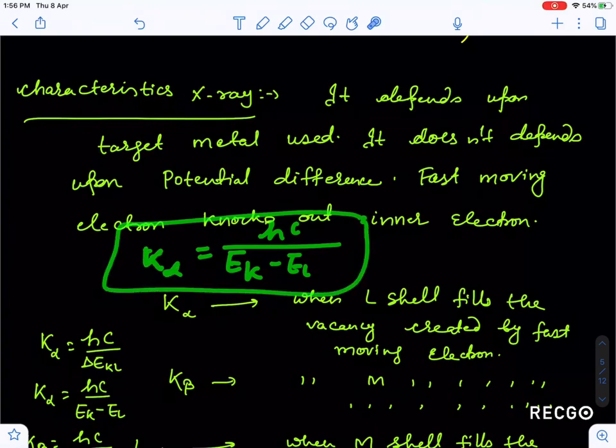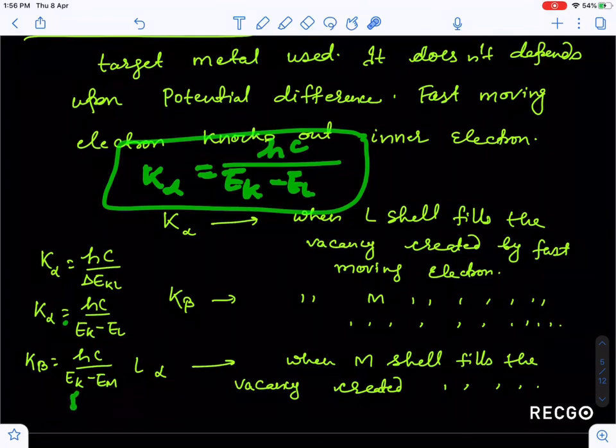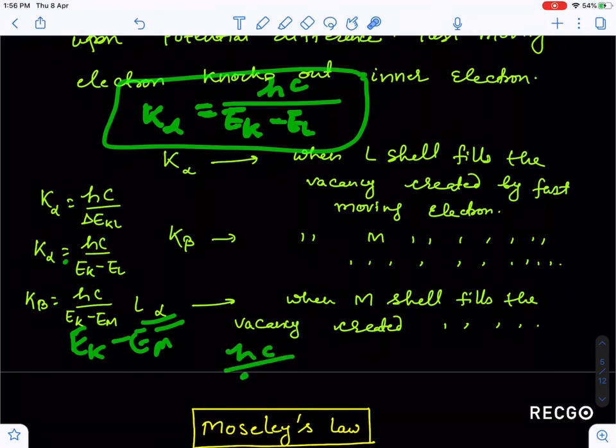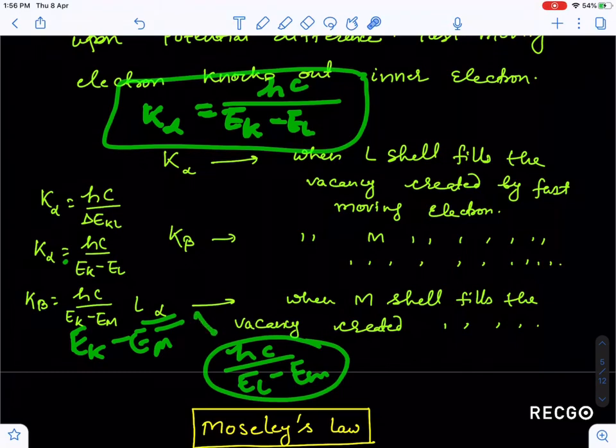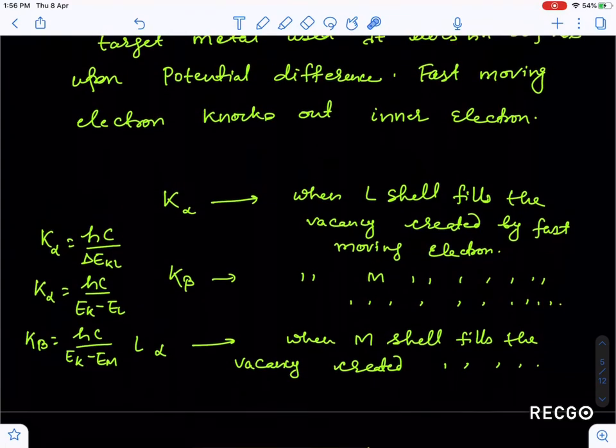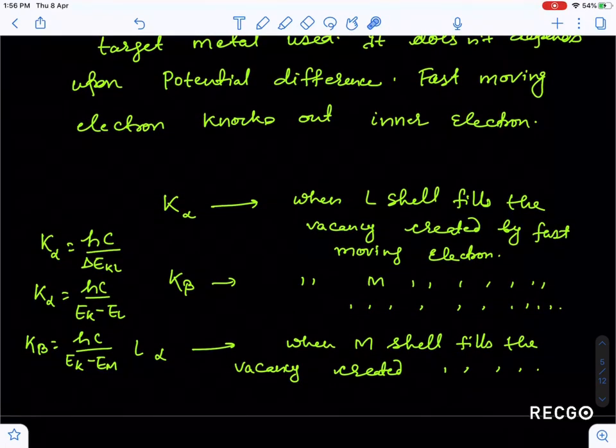If you have to calculate the characteristic X-ray wavelength corresponding to alpha, that can be written as hc by energy of K shell minus energy of L shell. Similarly, K beta, if you have to find out, energy of K shell minus energy of M shell. L alpha, if you have to find, hc by energy of L shell minus energy of M shell. Similarly, you can write anything like this, guys.